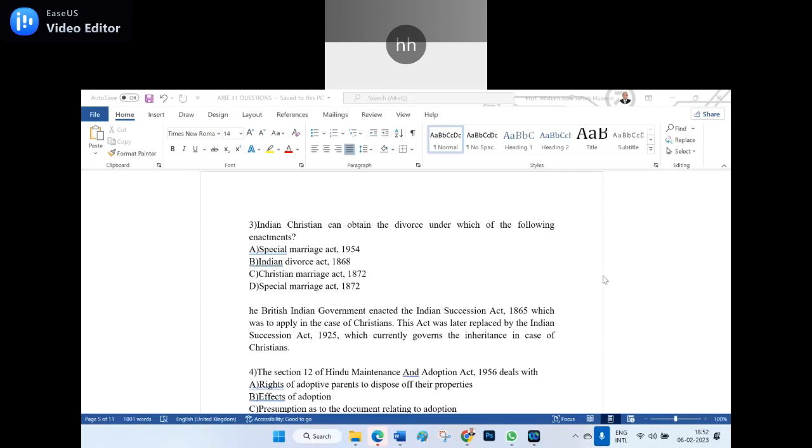So, Indian Christian can obtain the divorce. Please note the point. Under which of the following enactments? Special Marriage Act 1954, Indian Divorce Act 1869, Christian Marriage Act 1872, Special Marriage Act of 1872.